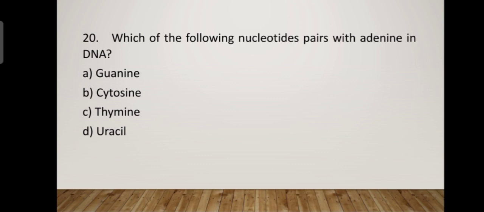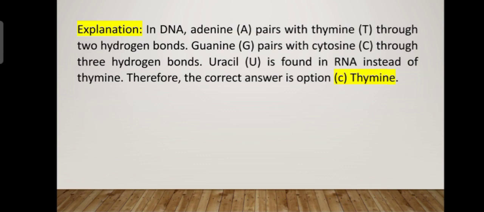The next, 20th question, which of the following nucleotides pairs with adenine in DNA? Adenine with DNA. Guanine, cytosine, thymine, and uracil. The correct answer is thymine. Adenine always pairs with thymine through two hydrogen bonds, while guanine, another purine base, pairs with cytosine through three hydrogen bonds. This GC bond is stronger than AT bonds. Why? Because GC has three hydrogen bonds while AT has two hydrogen bonds.